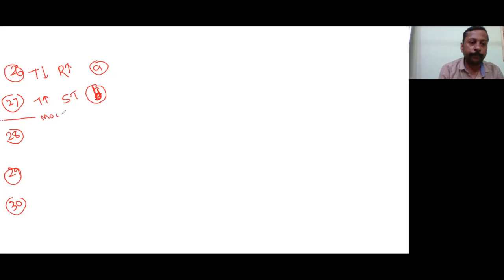From here, more than one correct answer. So let us see 28th question. The correct statement about surface properties. Even though it is more than one correct, it can have two answers, it can have one answer also.